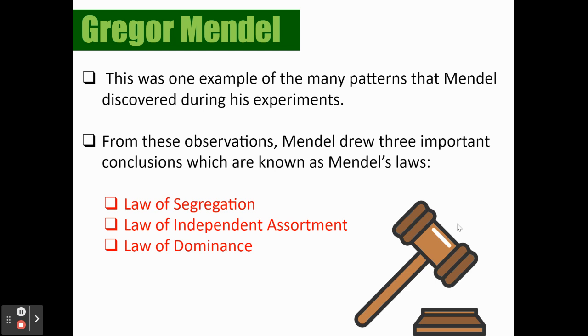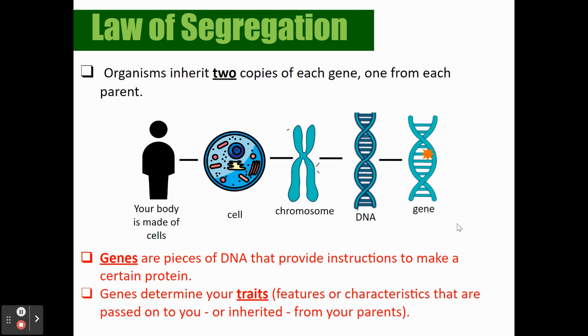So here are some important laws that you are going to need to know. And they are definitely laws that get easier when you actually see them in practice. Okay. So law of segregation. So the word segregate means to separate. So organisms have 2 copies of each gene. We talked about this, one from mom, one from dad.